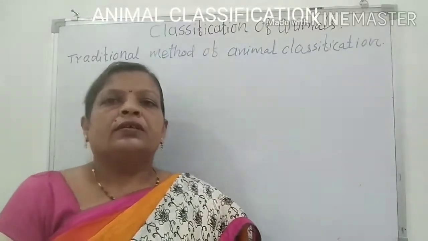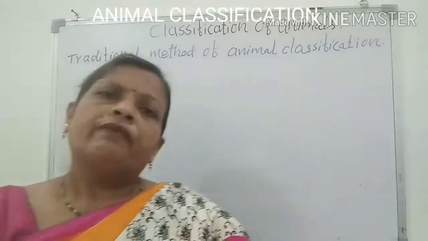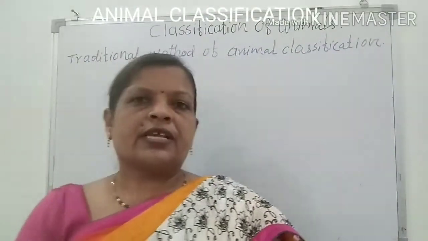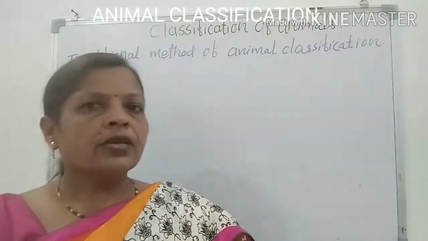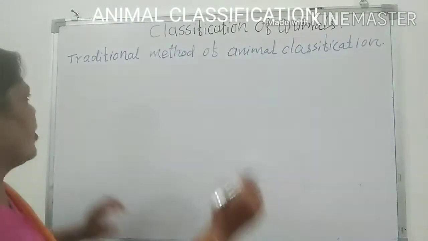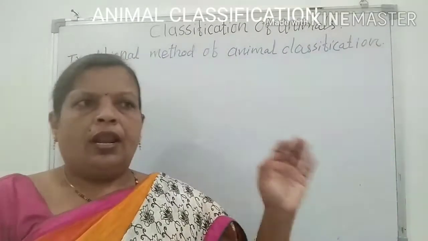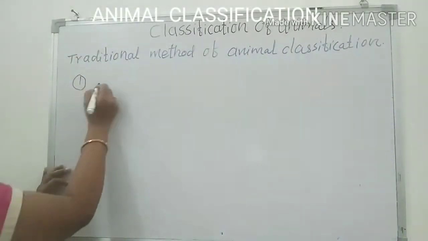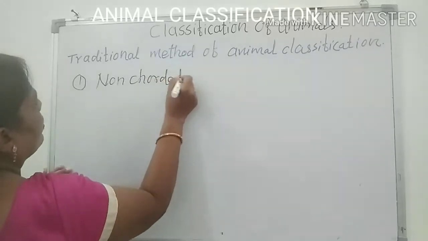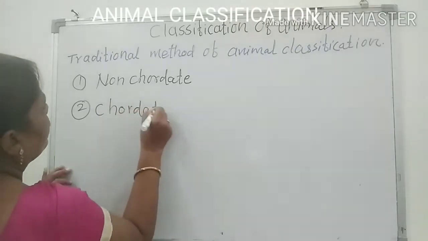Good morning. Now we will see the traditional method of animal classification. A variety of animals are present around us. In order to study these animals, classification is very essential. Broadly, in the traditional method of animal classification, the animal kingdom, or the whole animals, are divided into the non-chordates and chordates. Now what is the meaning of non-chordates and chordates?